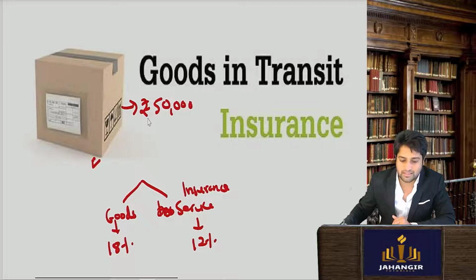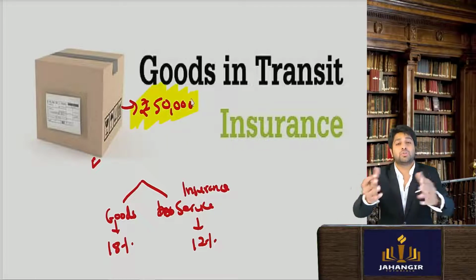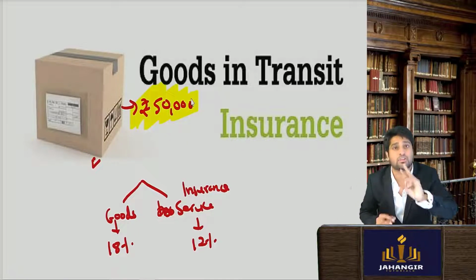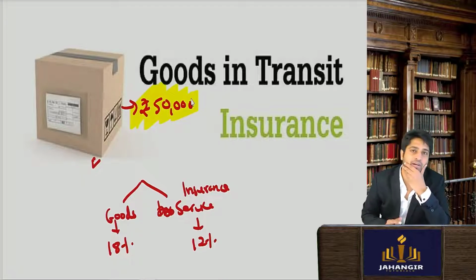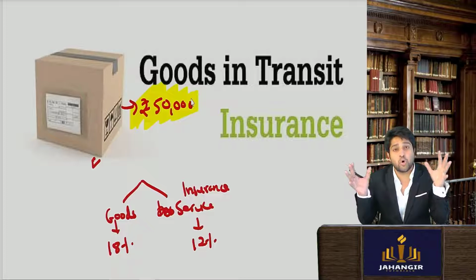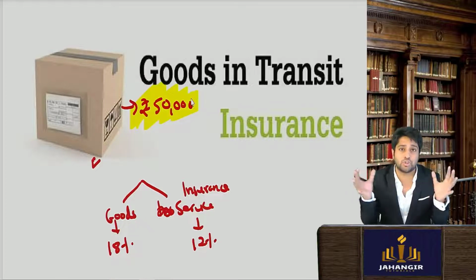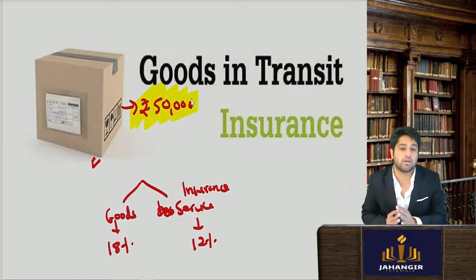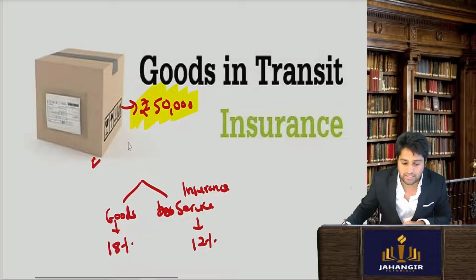And the seller is selling these goods to you for 50,000, including free insurance during the transit. Now the question comes up: they are sold together, bundled together, so it's a single transaction. What rate is to be taken?